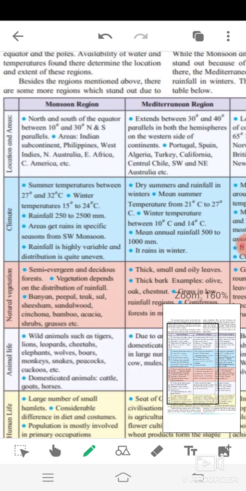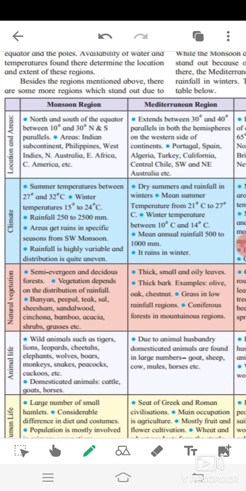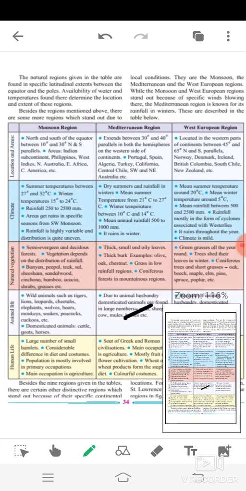This is the table. Here we show that north and south of the equator between 10 degree and 30 degree parallels, areas include the Indian subcontinent, Philippines, West Indies, Australia, East America, etc. Now, the Mediterranean extends between 30 degree and 40 degree parallel in both hemispheres on the western side of the continent: Portugal, Spain, Algeria, Turkey, California, Central Chile, South West and Northeast Australia. These types of region are given here.